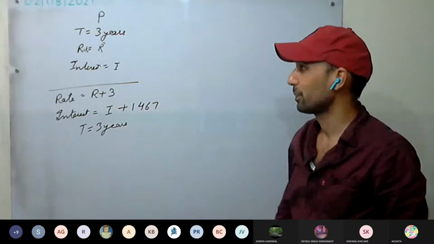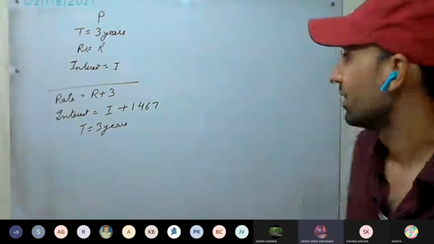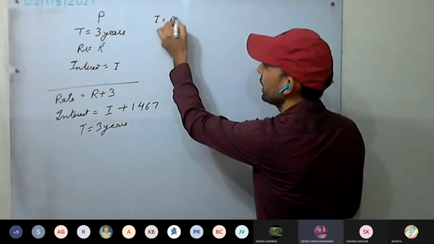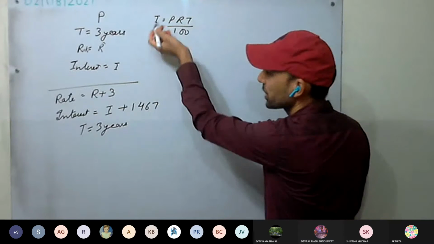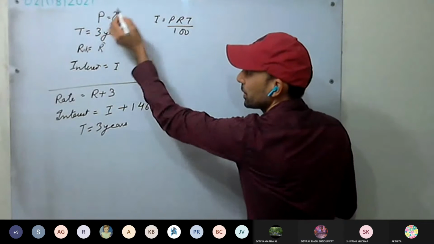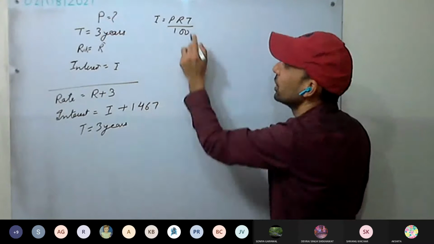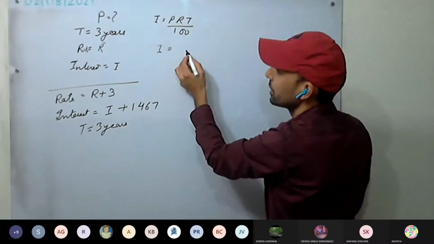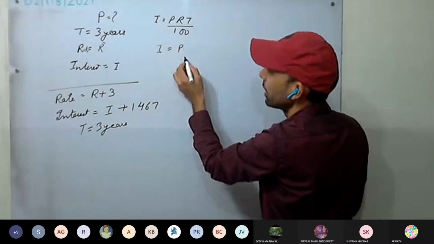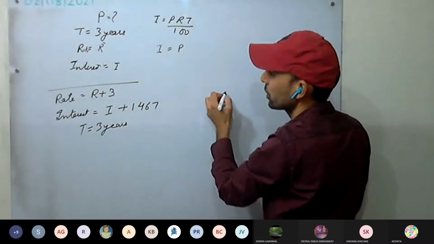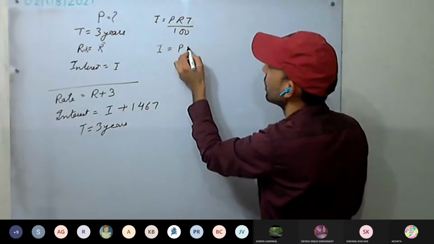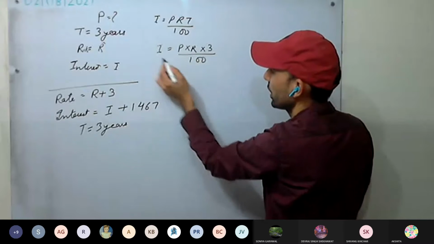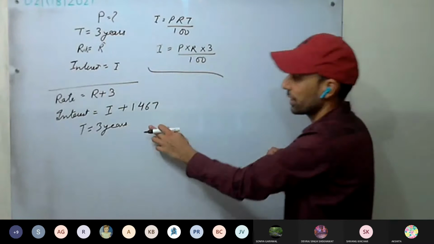How to calculate? Sir, P is equal to 100 into interest upon R into T. Okay, so we know I equals PRT upon 100. From the first case we take, we have to calculate principal only. Remember, we have to calculate principal. So I is P into R into 3 divided by 100. R we are taking, two unknowns. Okay, leave it for the time being. We'll see what we require in the second case.